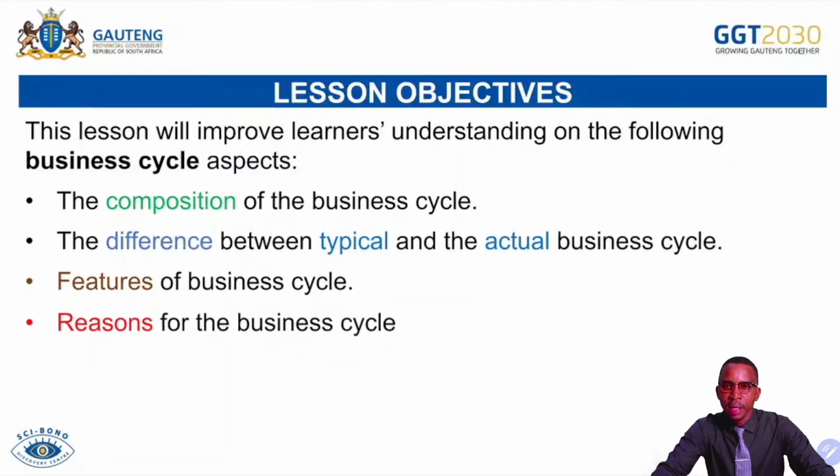Reasons for the business cycle. It will also equip you to understand further the reasons for the business cycle, where we talk about endogenous and exogenous reasons. And then the government policy. This is where we will be elaborating more on how the government can intervene to smooth the business cycle in case the economy is at either peak or prosperity, or maybe if the economy is at trough or depression, or if it's faced by a contraction period.